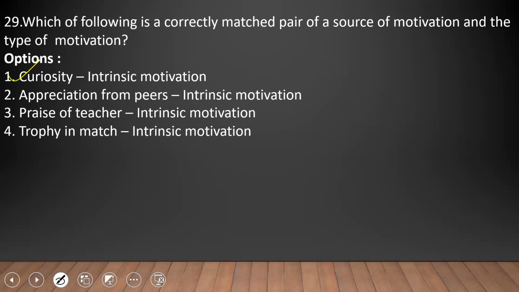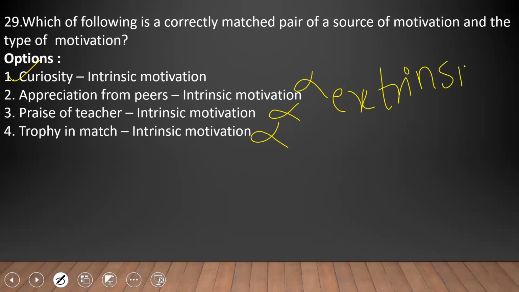Curiosity is inbuilt, an inbuilt encouragement of the self to know something. Appreciation from friends, praise of a teacher, and trophy in match are all external. These all come from outside and motivate us, so they are not intrinsic motivation. These are extrinsic motivation. So the correctly matched pair is option 1, curiosity, intrinsic motivation.